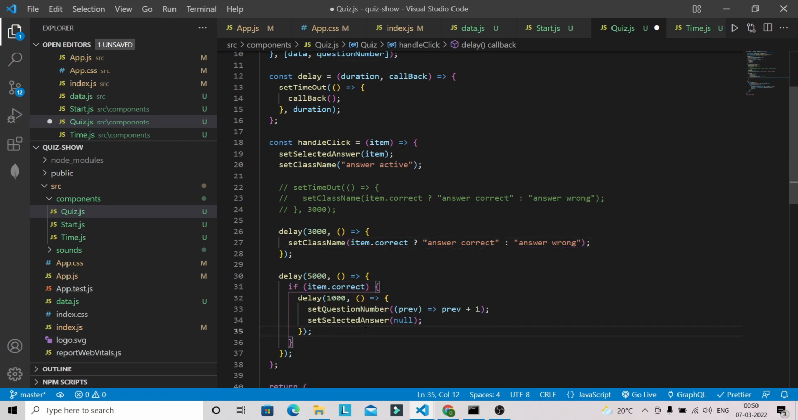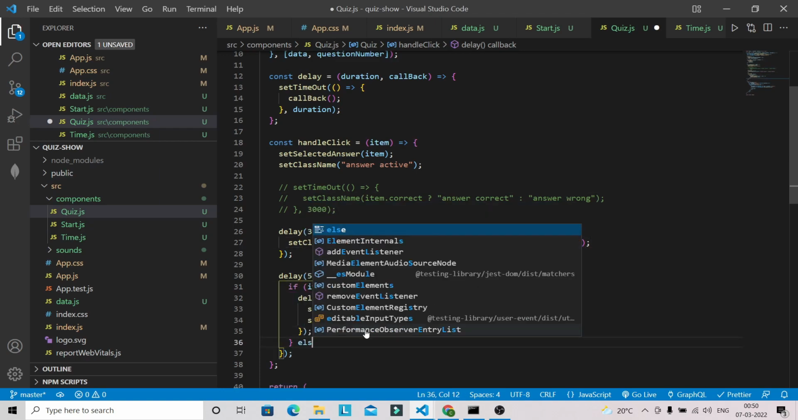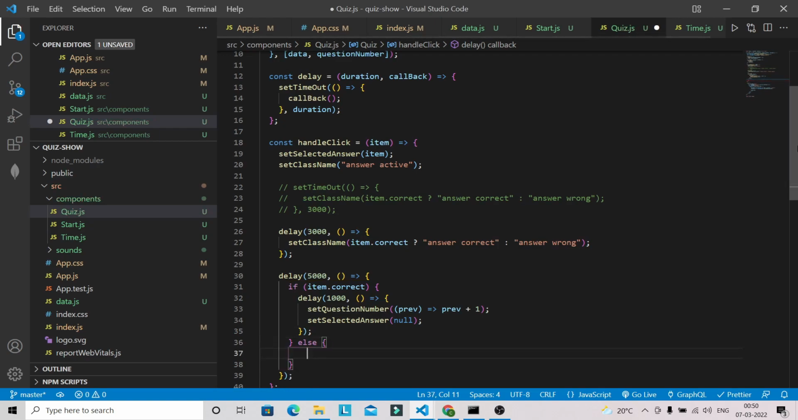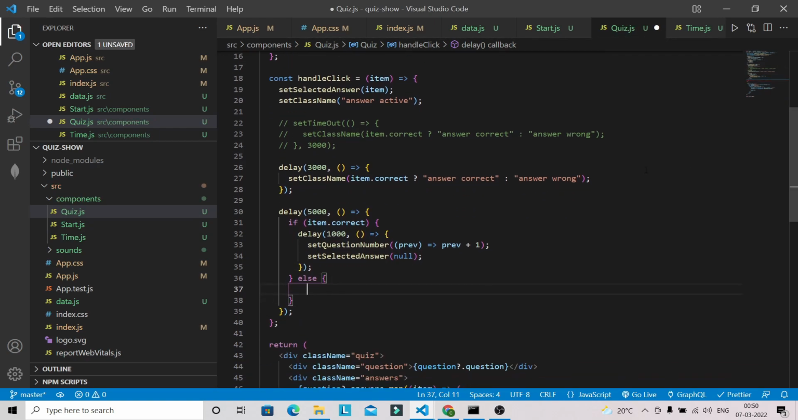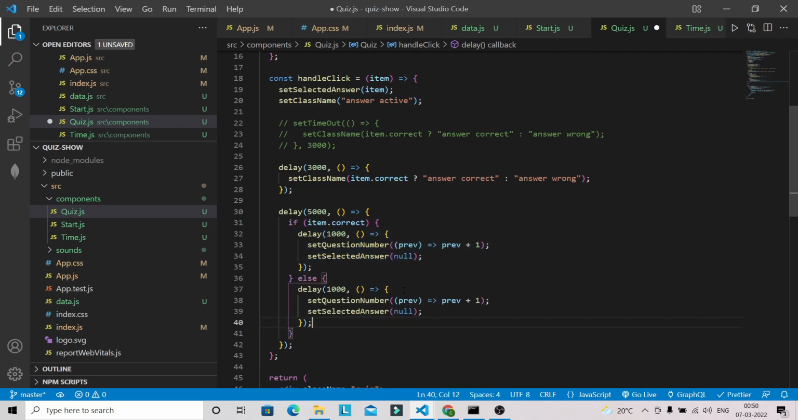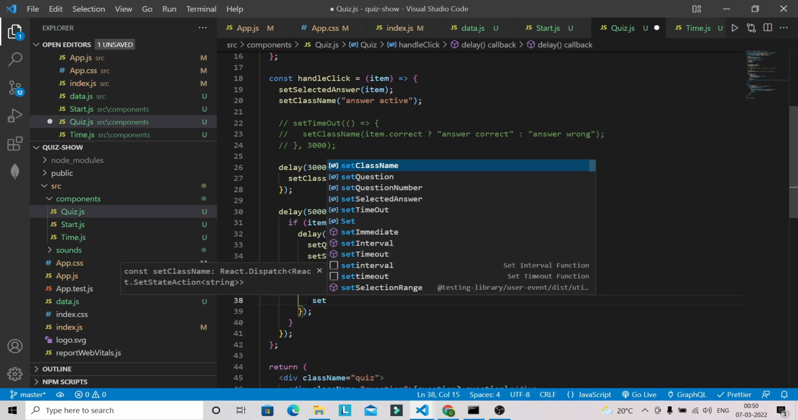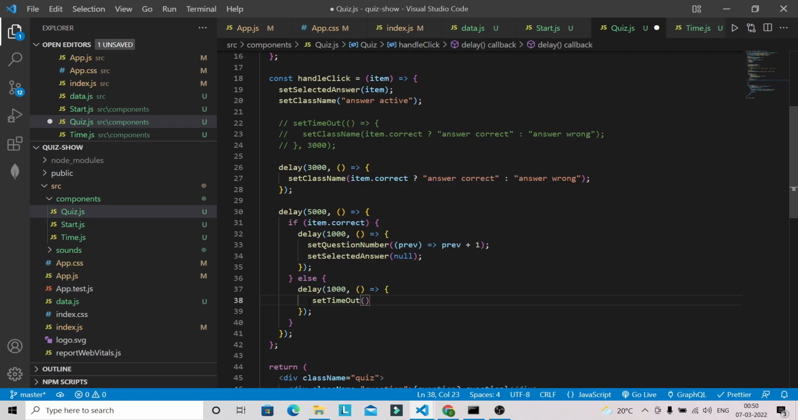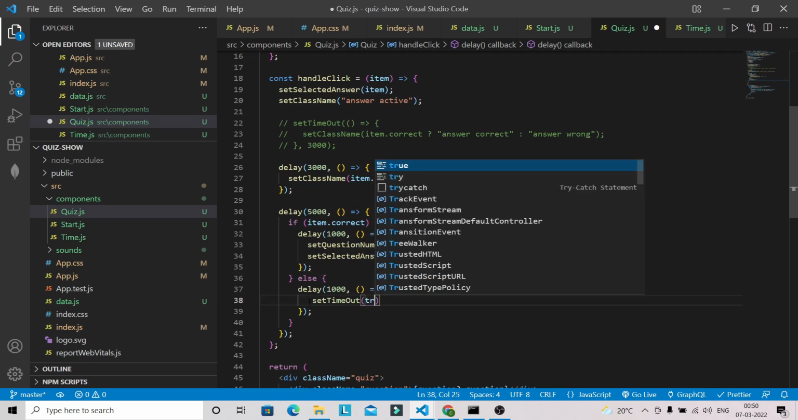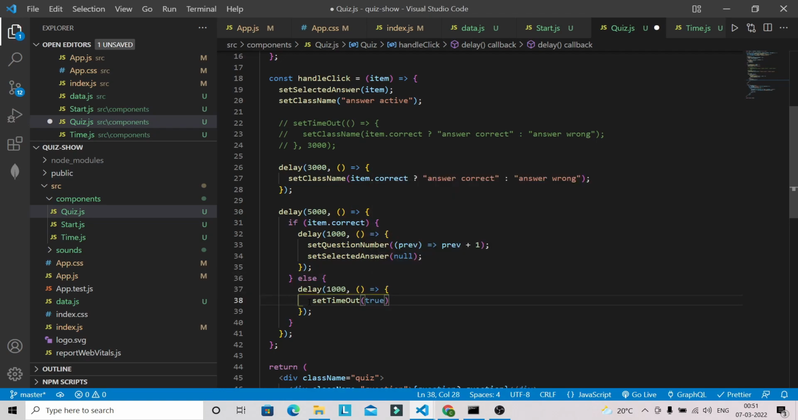Let's format this one, and in the else we are going to have the same thing. So I'm just going to copy this one, and this time we have to set this set timeout to true. That means basically we are ending the quiz.